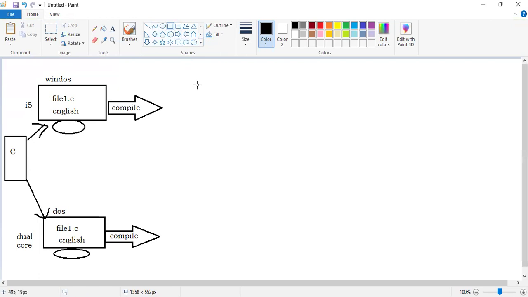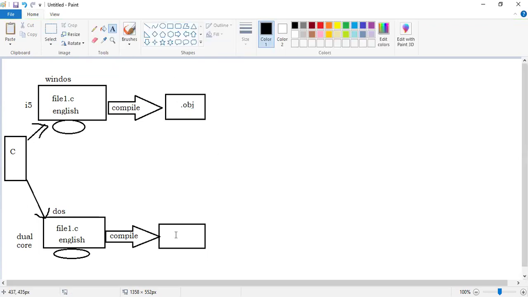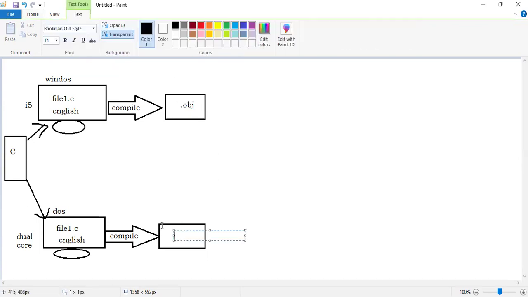Automatically, this file1.c will be converted to another file here also and here also. That file extension becomes dot obj, object file, file1 dot obj. Here also a dot obj file will be created. Who will create this file, sir? The compiler will create this file.